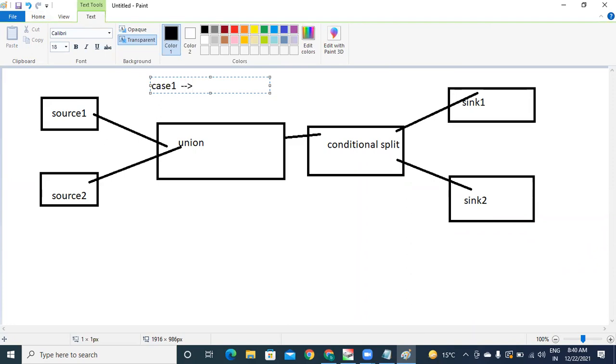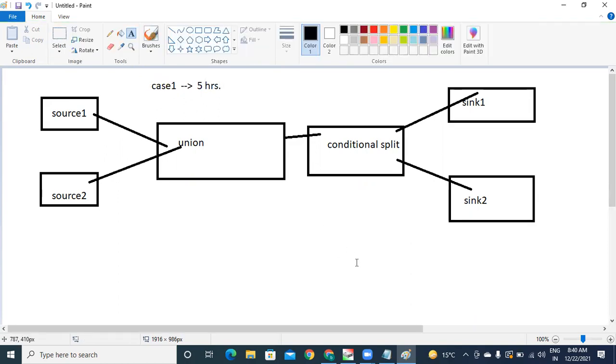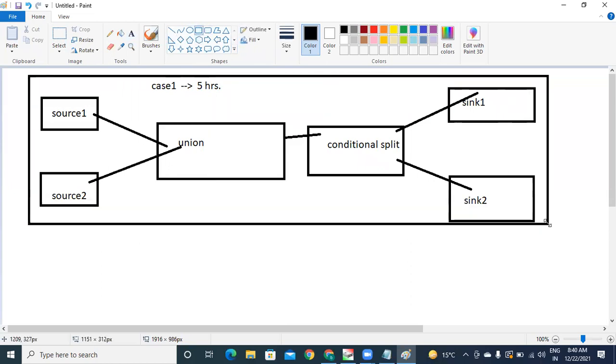Case 1 is taking, let's say, 5 hours. Okay, the DBA is fully supportive. Whatever things you asked, immediately he is provisioning you. With that DBA help and optimization, you have loaded all these things in 5 hours. Now, a small task for you. This is case number 1, the time taken is 5 hours. I want to improve the performance of it. Forget about cost. I want to reduce that time. Your client is ready to pay.